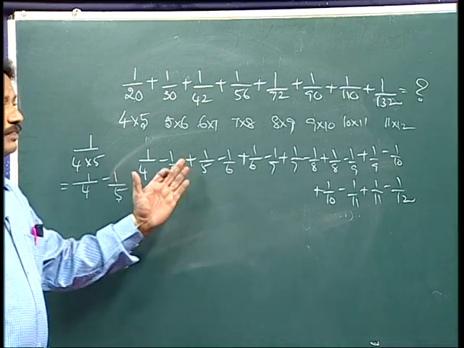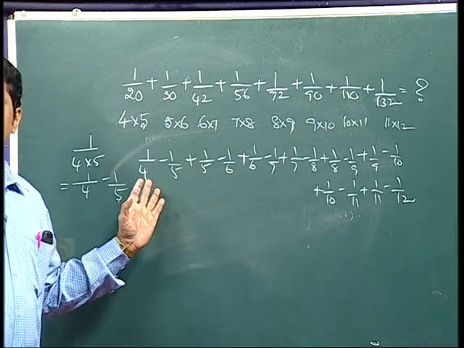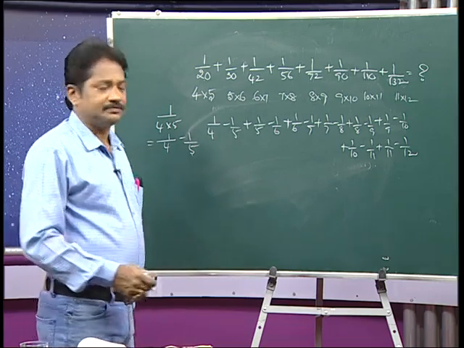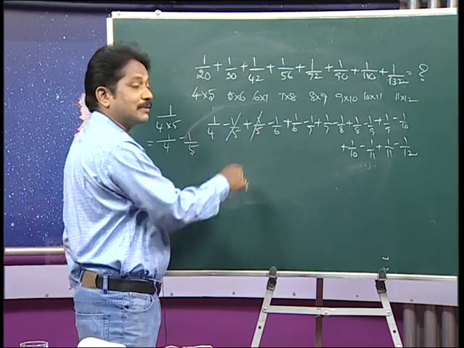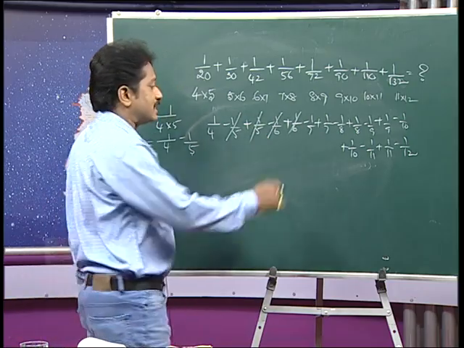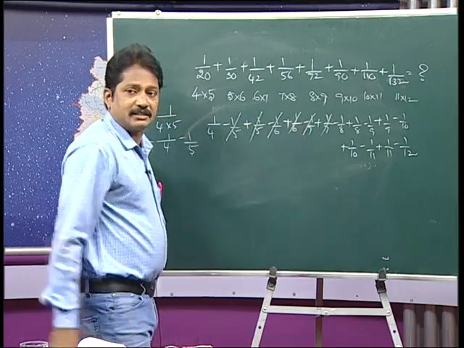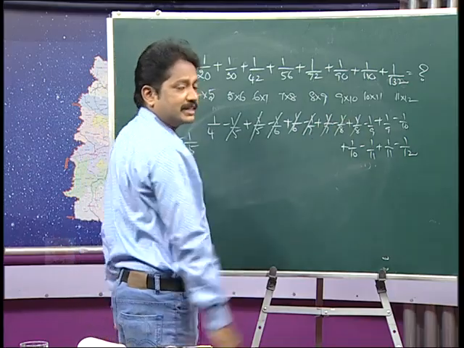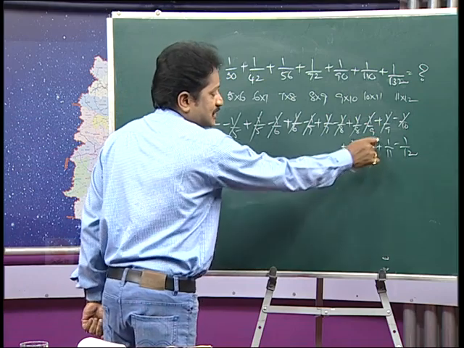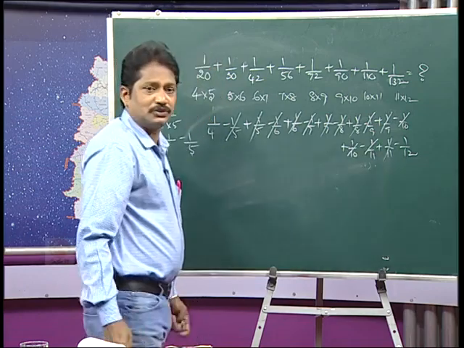Just observe all this. When you observe all this, the first and last terms will remain, the rest of the terms will cancel. Minus 1 by 5 plus 1 by 5 get cancelled. Minus 1 by 6 plus 1 by 6 get cancelled. Minus 1 by 7 plus 1 by 7 get cancelled. Minus 1 by 8 plus 1 by 8 get cancelled. Same for 1 by 9, 1 by 10, and 1 by 11. So, what is the remaining?